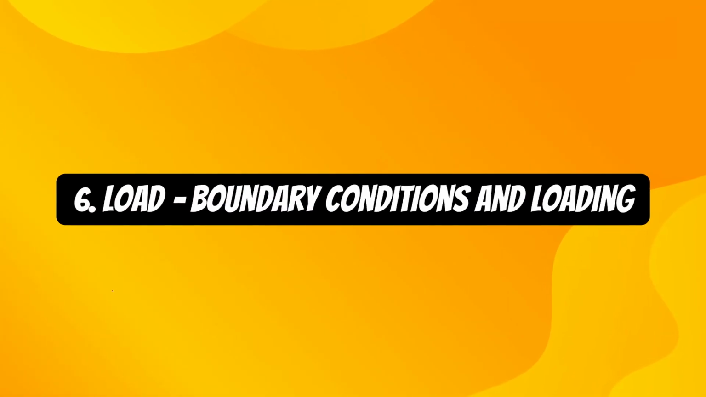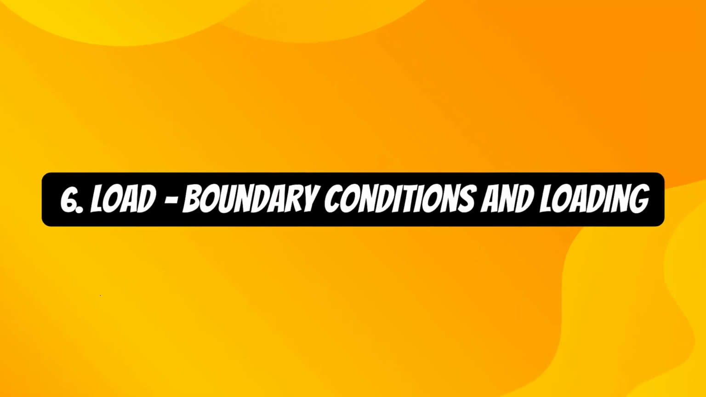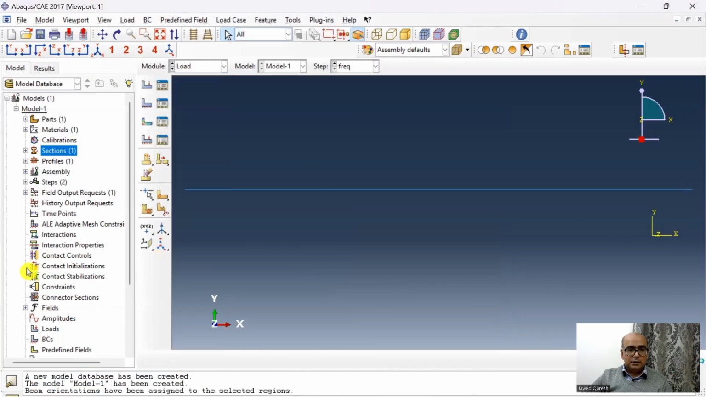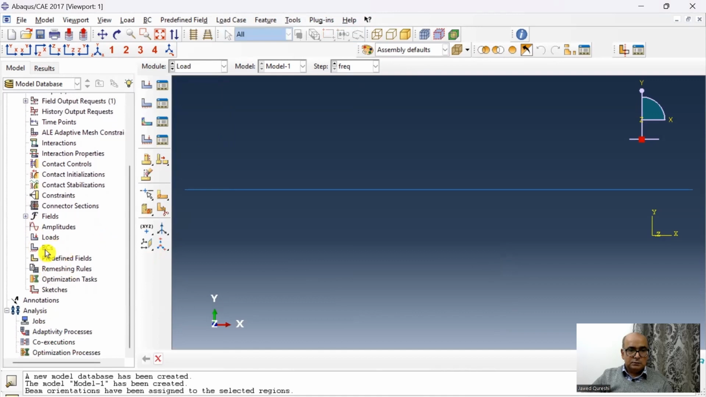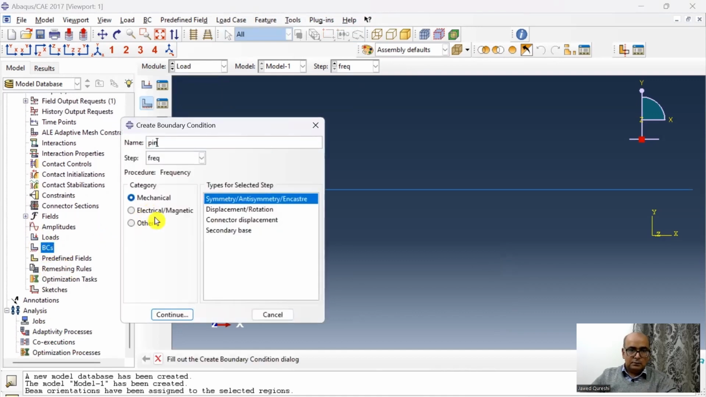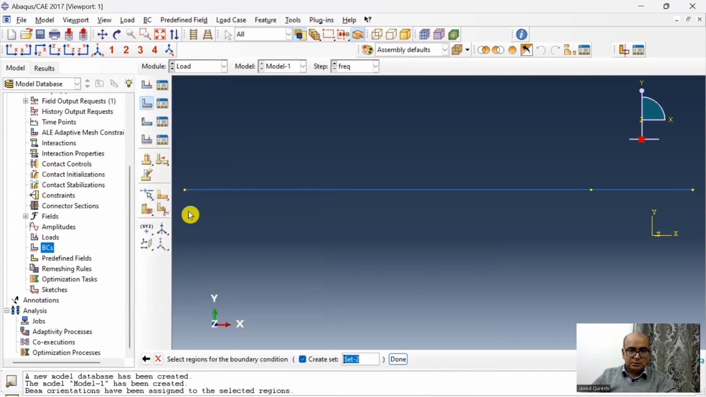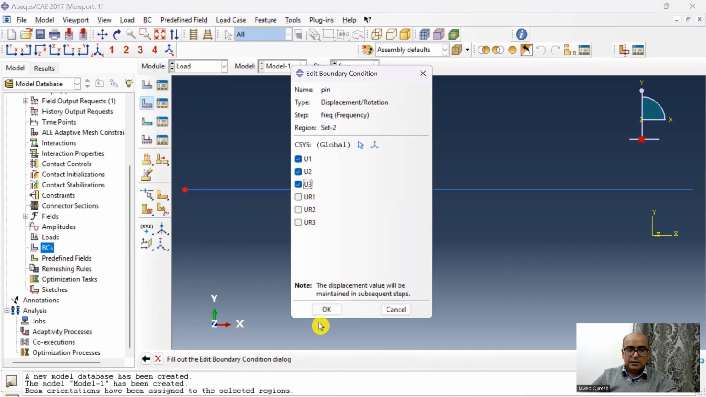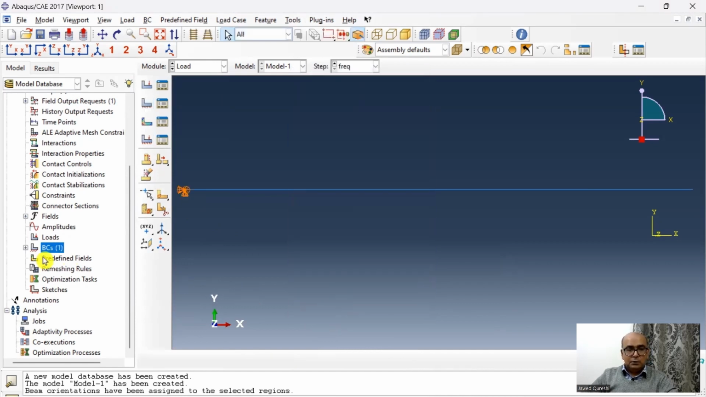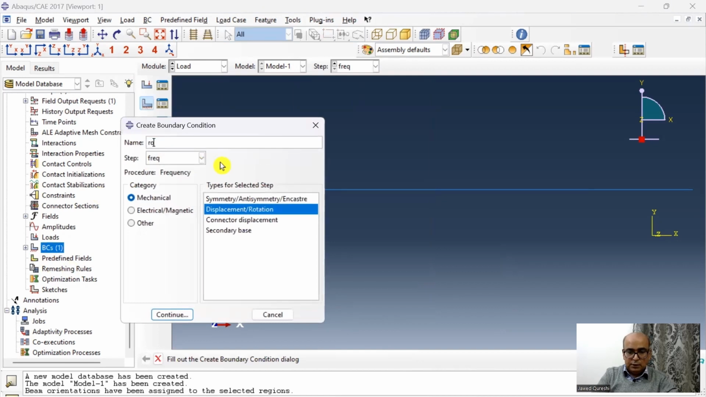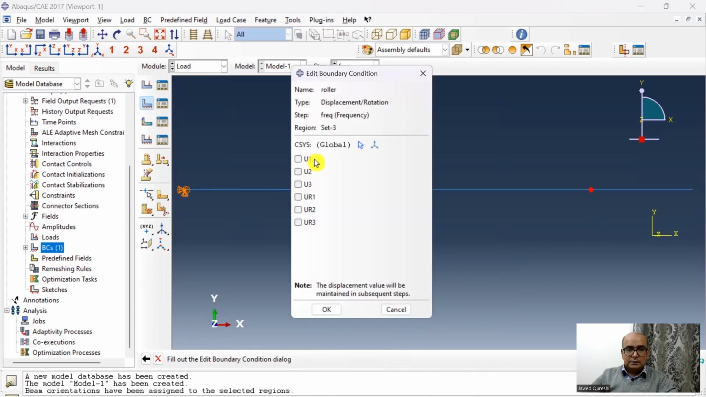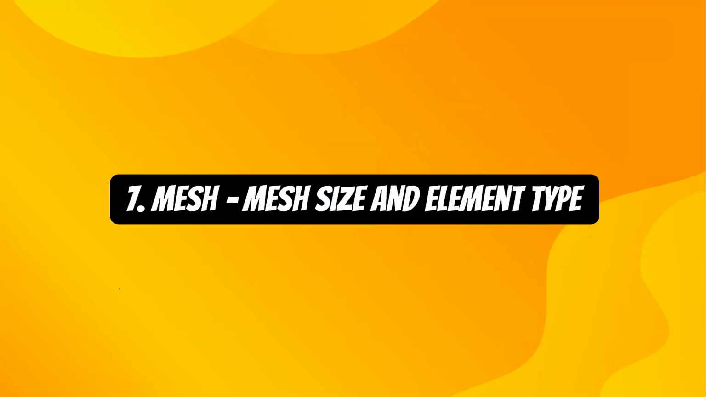Sixth is load module, where we define boundary conditions and loading. The next is load. Here I will define the boundary conditions. So first boundary condition is pin. Click on pin. Mechanical displacement rotation, continue. Here I want to define a pin. Done. And translations in all directions are blocked. Rotations are allowed in all directions for a pin joint. And then roller. This point is a roller point. In roller, translation is only allowed in X direction, and in other directions translation is prohibited. So click OK.